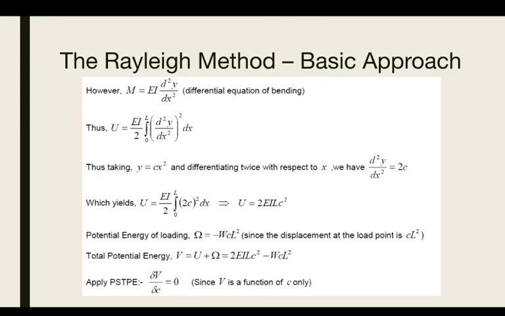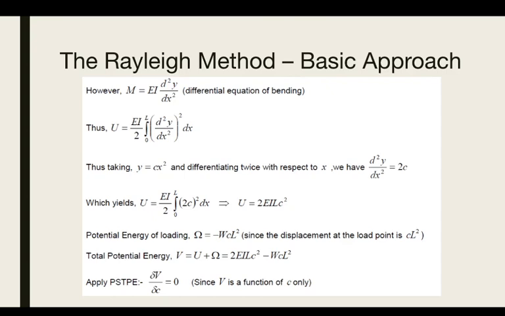So if you take y which is equal to cx squared and differentiate it twice, you will get 2c. So d squared y by dx squared is equal to 2c, which yields u equal to ei divided by 2 integral 0 to L of 2c squared dx, so u will be equal to 2 ei L c squared.